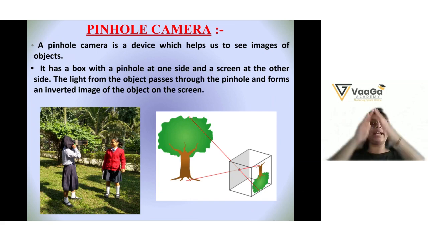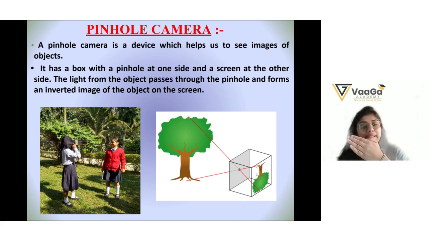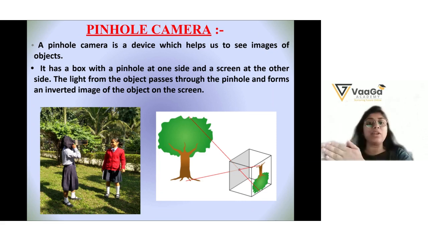So what you have to do is take a box, a cuboidal box, with a pinhole on one side. Like you can see the image here on the right hand side. There is a cuboidal box, and on one side there is a pinhole in a circle form. Can you see that pinhole? On the other side there is a screen. You have to put the screen over there.